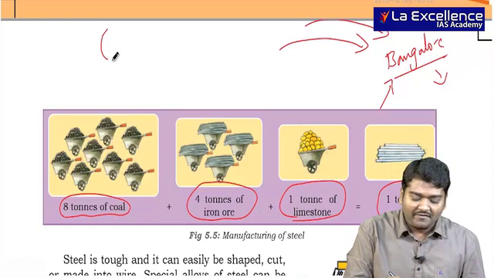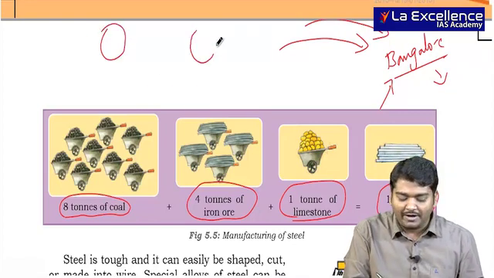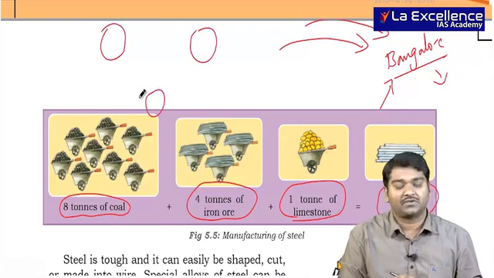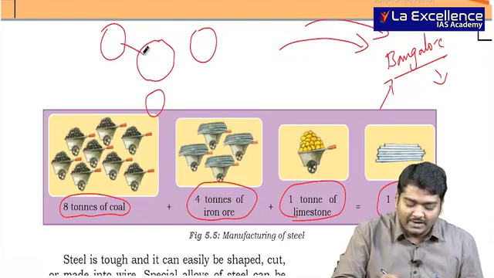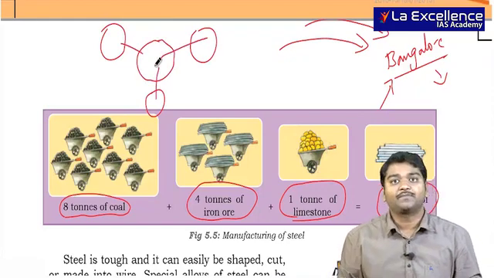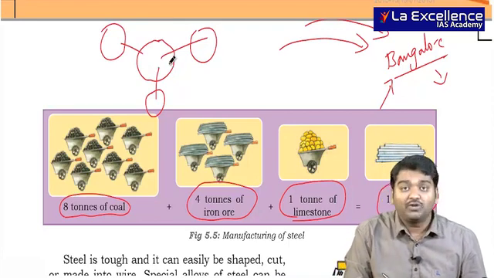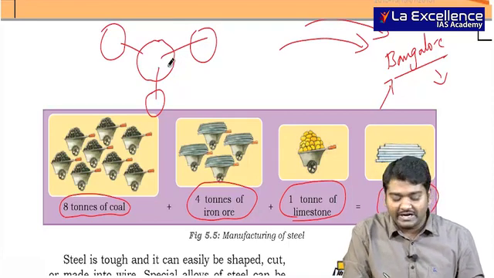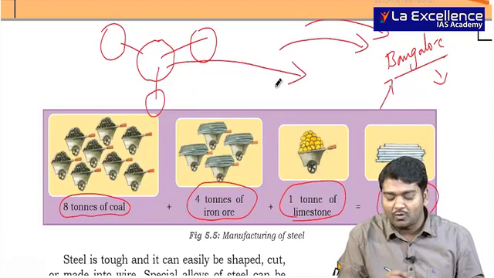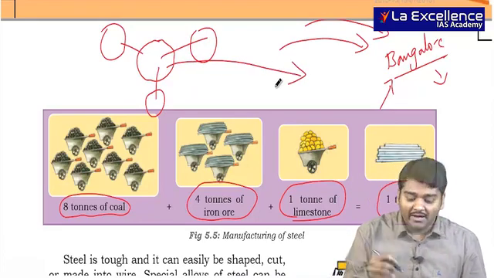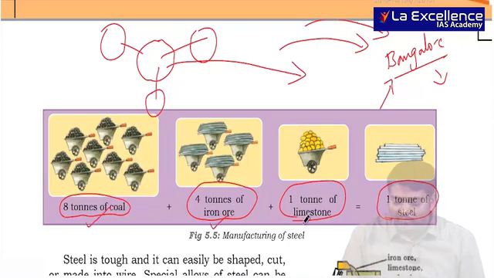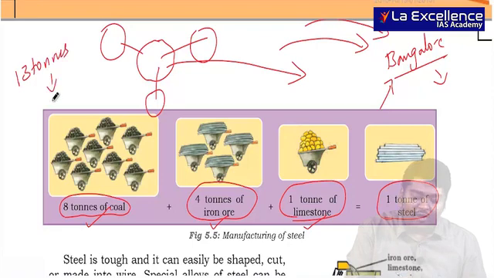But if I have a coal reserve, iron ore reserve and limestone reserve here, let me take, I am establishing the iron and steel industry here. So I am getting raw materials from every place, and if I want to sell steel to Bangalore, it is easy for me to transport 1 ton of steel to Bangalore rather than transferring 8 plus 4 plus 1, that is, transferring 13 tons for 1 ton is not proper.